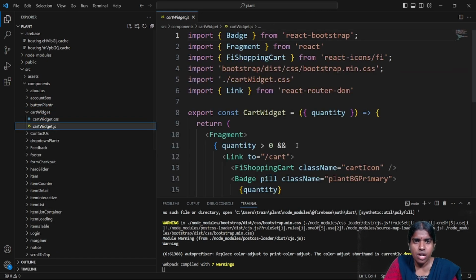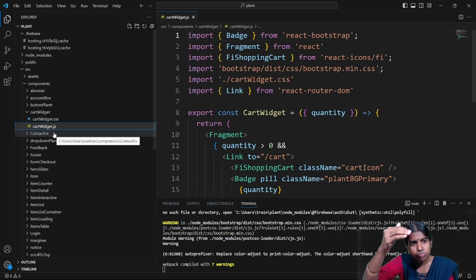So I'm having this card widget.js file. Whenever you are going, you can see I'm having separate sections. When you are going to construct or build, just imagine from the developer's point of view. Whenever you are going to develop something, what are the different modules that are present in my plant? So all these are the different modules that are present in my plant.